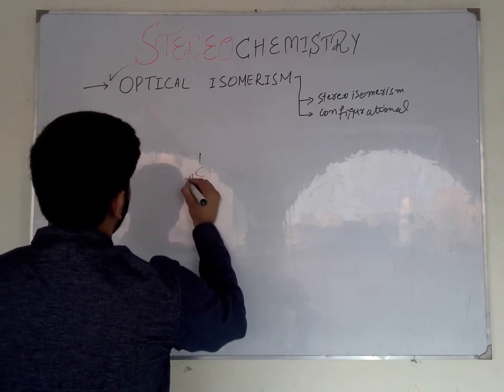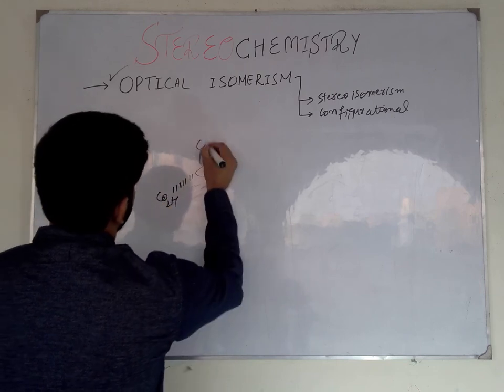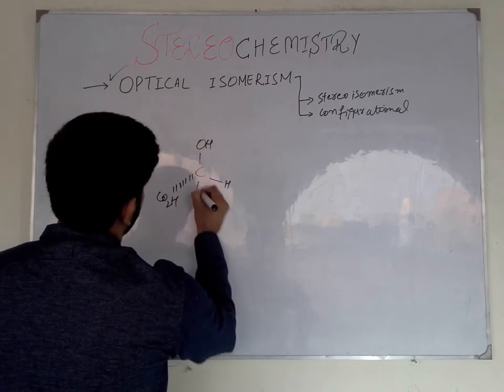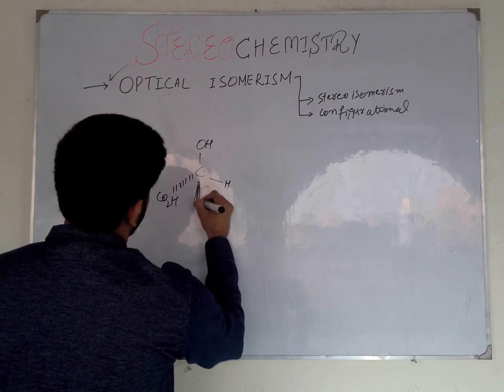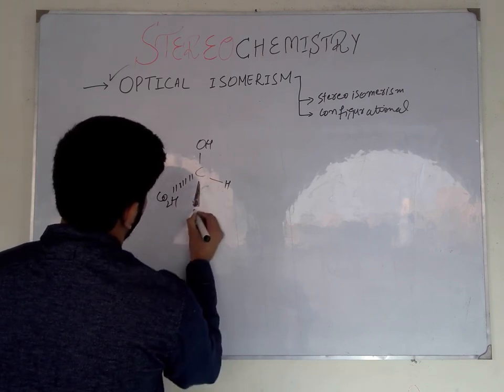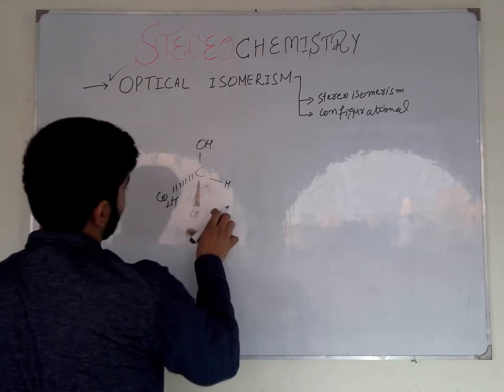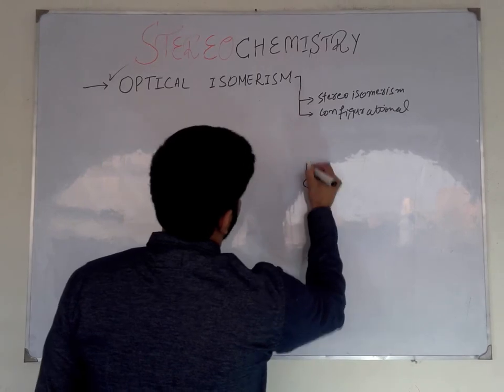In the beginning, we discussed an example of lactic acid. This is an example of lactic acid. This is the 3-dimensional orientation of lactic acid.